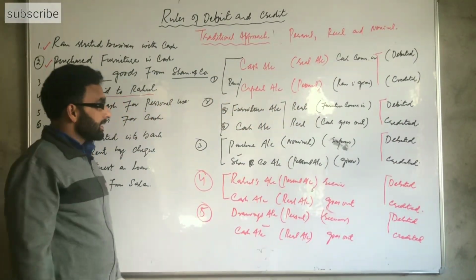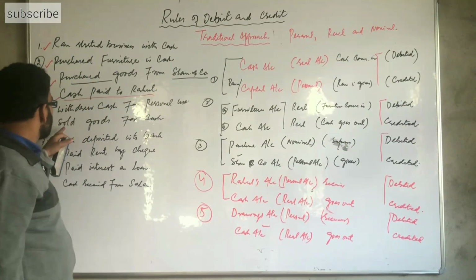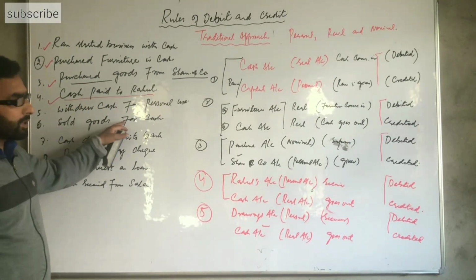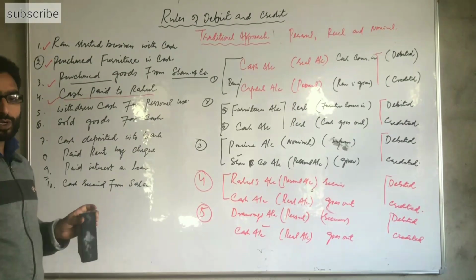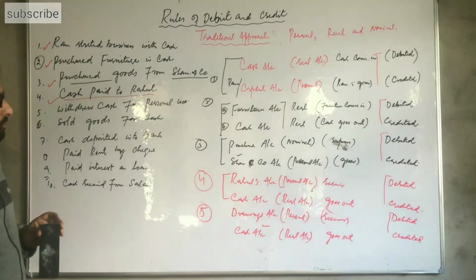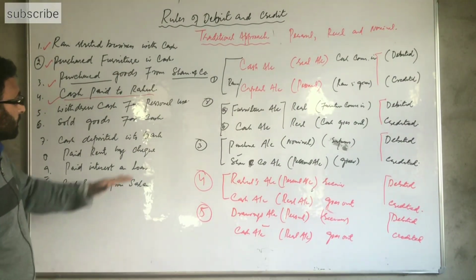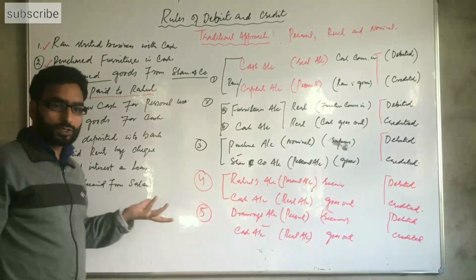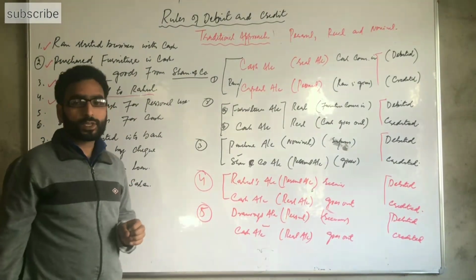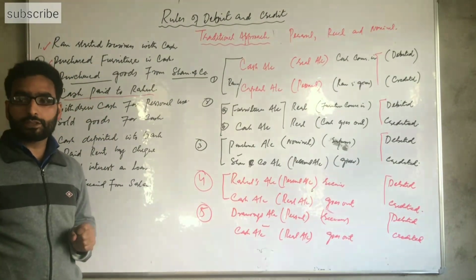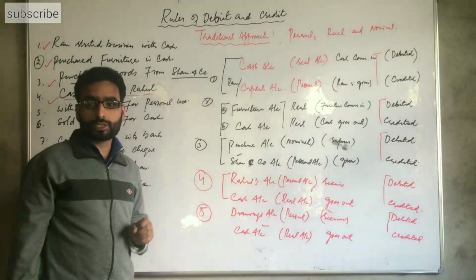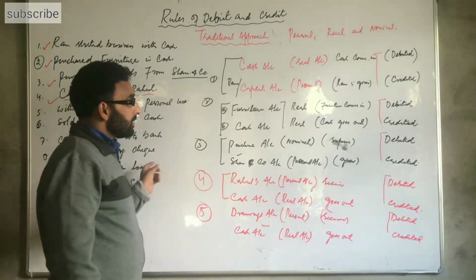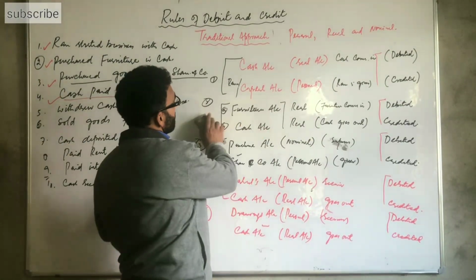Now another transaction here, sold goods for cash. Goods are sold for cash and cash is received by the business and goods go out. When the goods are sold, at that time we use sales account. When goods are purchased from the supplier, at that time we use purchase account. So two accounts are also involved here.